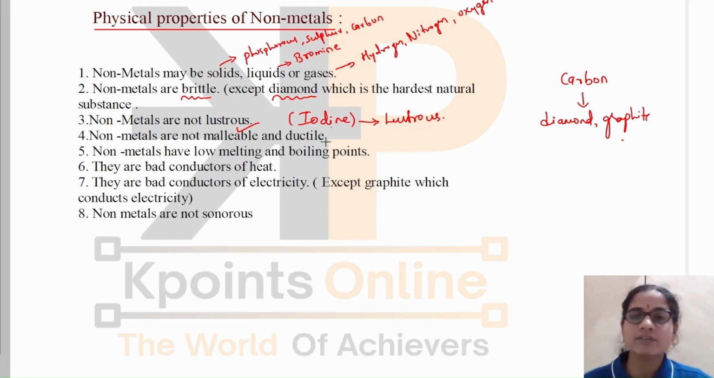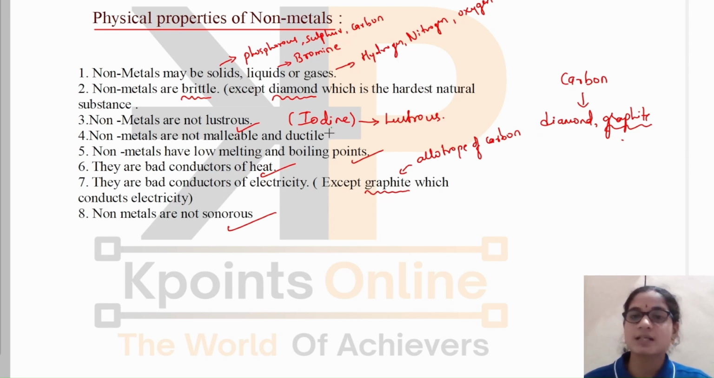Then non-metals have low melting and boiling points, and they are bad conductors of heat. They do not conduct heat. Then they are bad conductors of electricity, except graphite. Graphite is an allotrope of carbon, as we know. It is the only non-metal which conducts electricity. Then they are not sonorous, which means they will not produce a ringing sound. This is all about the physical properties of non-metals.